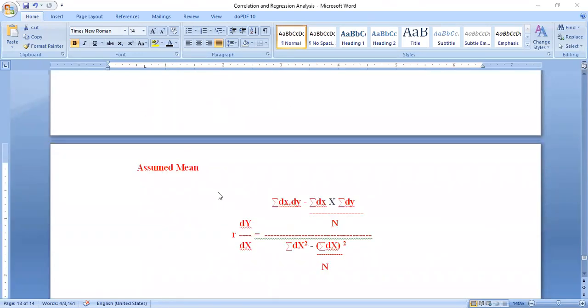Then this is the assumed mean method. There is a little bit of change in the formula. See here, observe carefully. R into dy by dx is equals to, sorry, not standard deviation, sigma dx into dy minus sigma dx into sigma dy by n divided by sigma dx square minus sigma dx whole square by n.